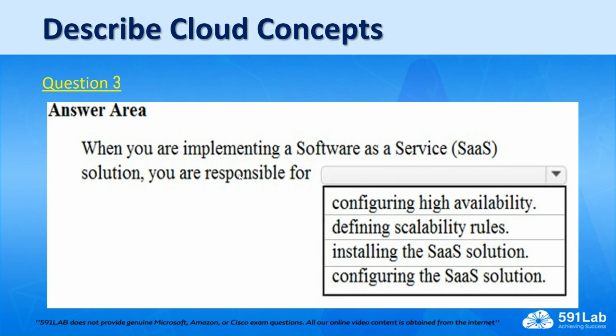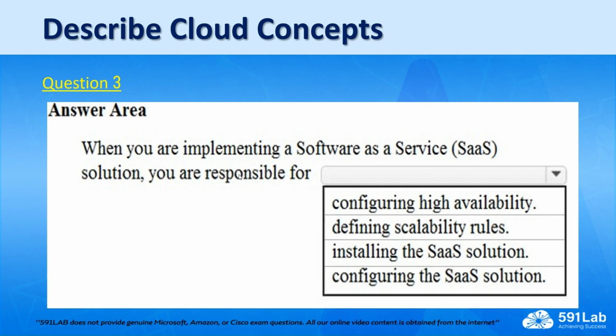Third question. When you are implementing a software as a service solution, you are responsible for: 1, configuring high availability, 2, defining scalability rules, 3, installing the SaaS solution, 4, configuring the SaaS solution. So before we get to answer this particular question, we need to understand what is software as a service, what is platform as a service, and what is infrastructure as a service.